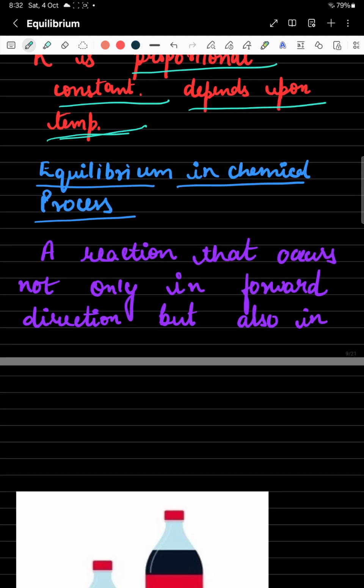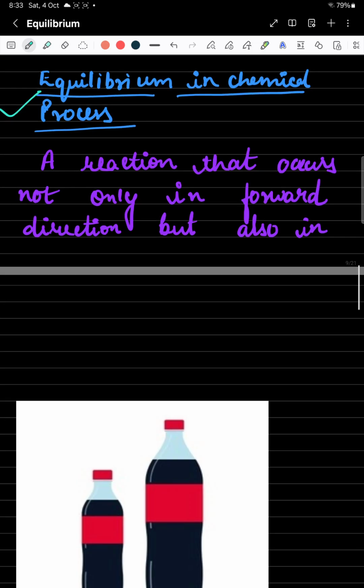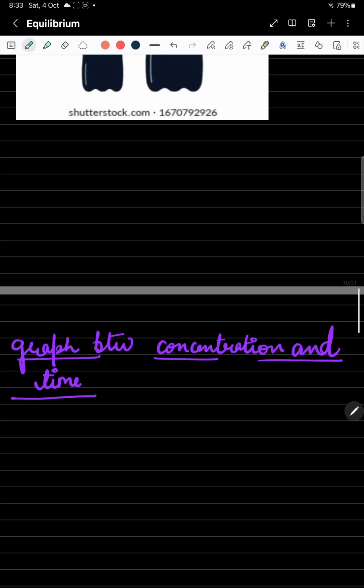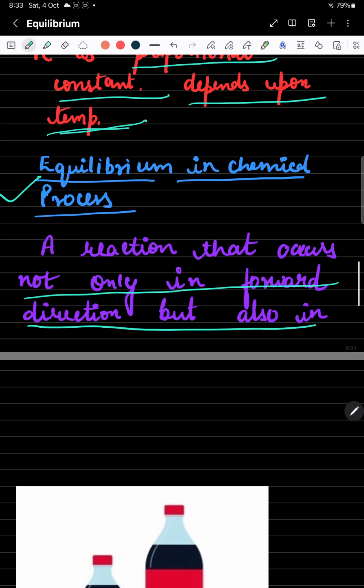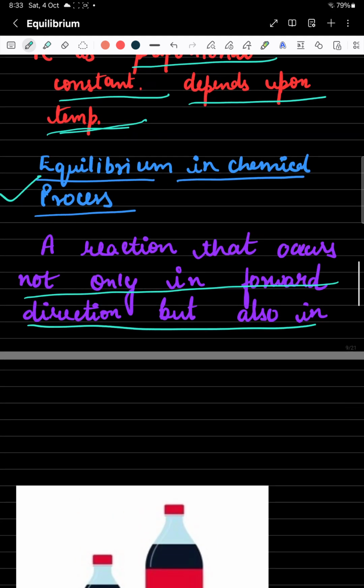Now, equilibrium in the chemical process. All that we have understood so far was about the physical process. Now let's understand how equilibrium exists in a chemical process. See students, you have seen many irreversible and reversible reactions. An irreversible reaction occurs in only one direction. A reversible reaction occurs in both directions, not only in the forward but also in the backward direction.